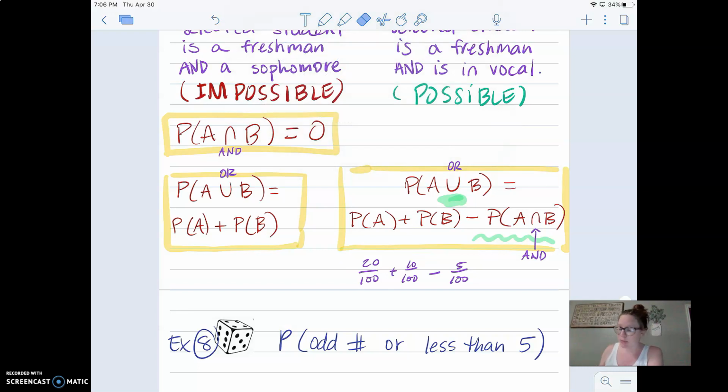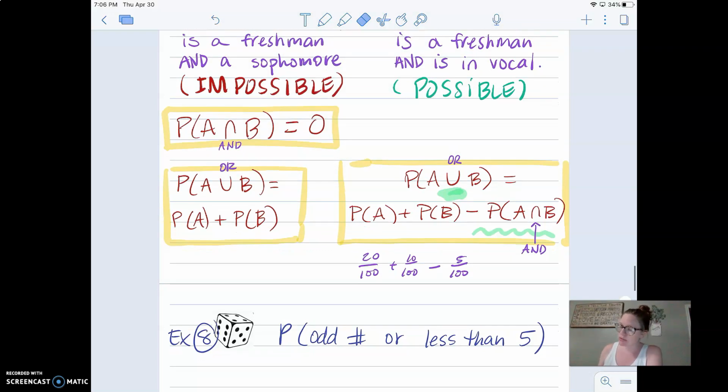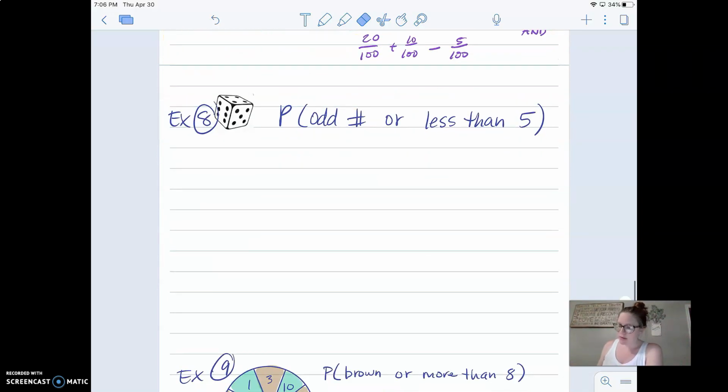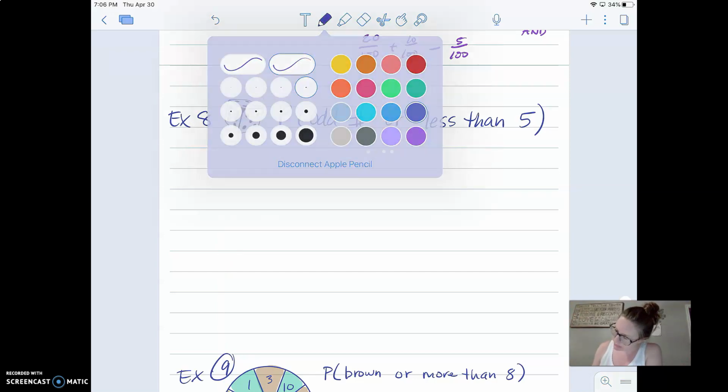I have better examples, and these examples are actually going to be from your homework. So let's do them together. Okay? All right. What is the probability when you roll a die of getting an odd number or getting a number less than 5?